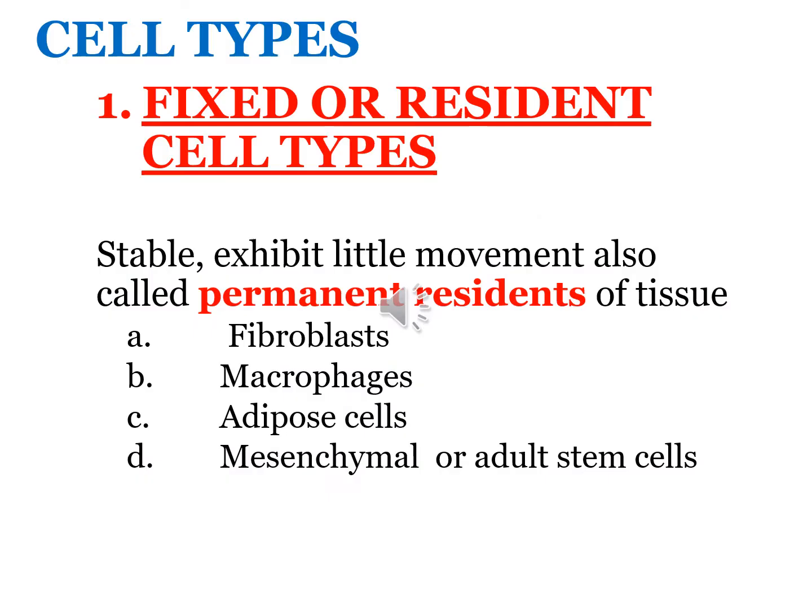First of all, the fixed cells or the permanent cells or the resident cells, which are permanently residing in the connective tissue. They include fibroblasts, macrophages, adipocytes, and mesenchymal stem cells. So these are permanently residing in the connective tissue. They are present all the time in the connective tissue.